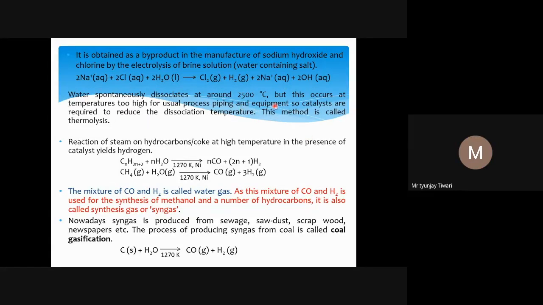Whenever people talk about running cars using water, the energy needed to provide this high temperature is more than the energy you will get after burning the hydrogen. So this is not an efficient method.